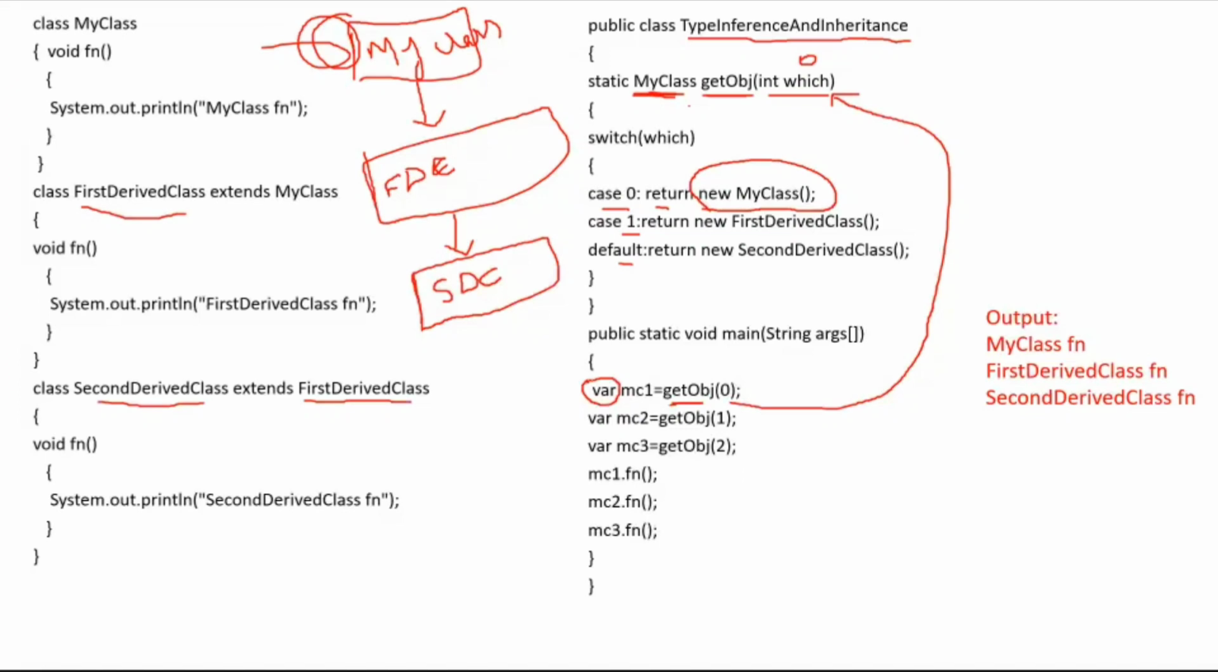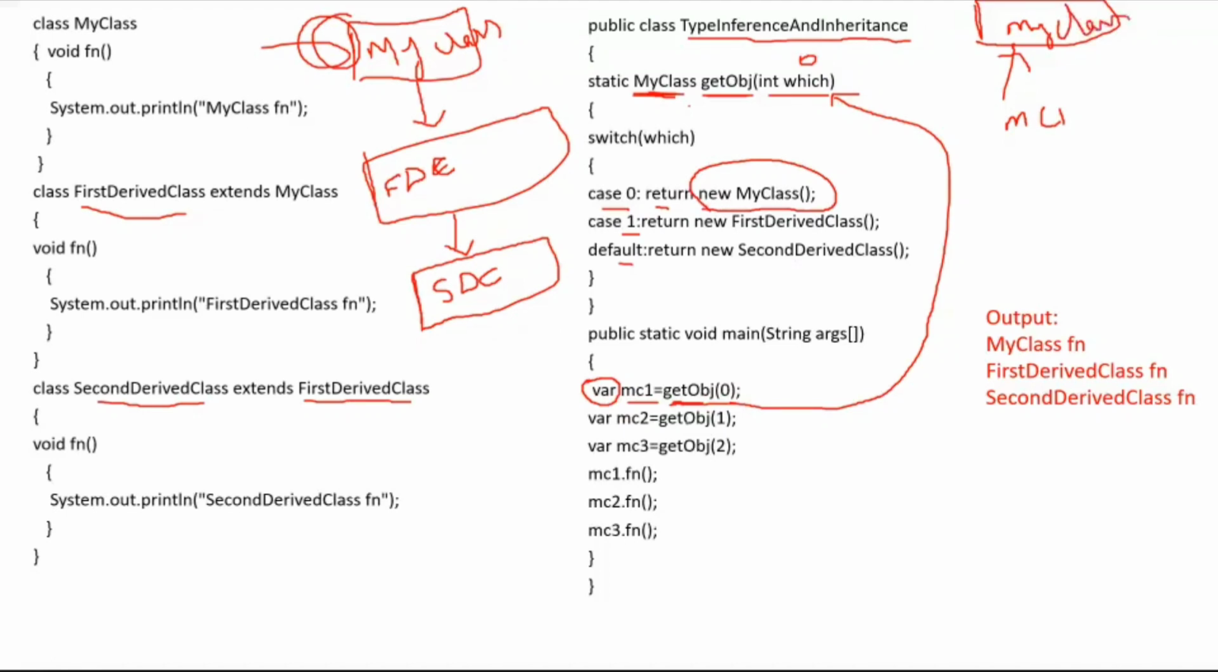My class. Actually, this MC1 is the reference type of my class, and the returned object is also of my class type. So now for MC1, one object is created for my class. MC1 is pointing to the object of my class type.